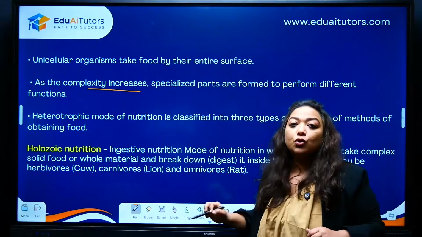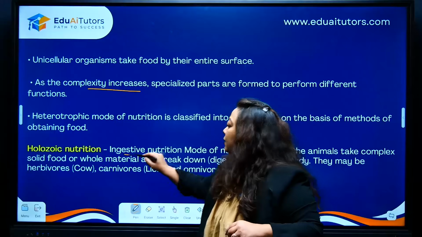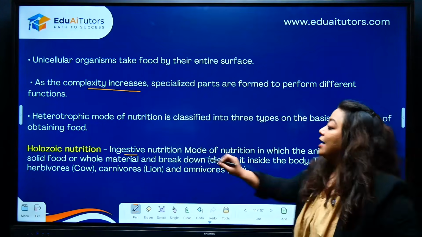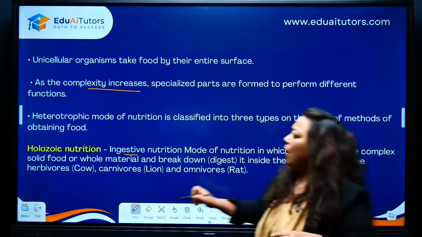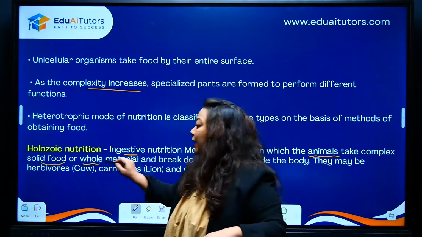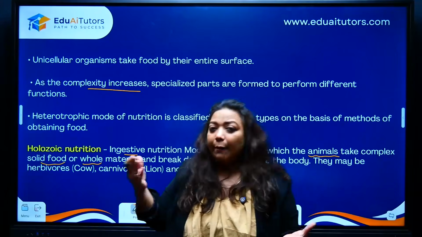Starting with holozoic. Holozoic means literally whole. You ingest, put it inside your mouth, okay? You ingest the nutrition and the animals will take all the complex solid food whole. That's why holozoic, keep that in mind. Use that as a trick. Do not try and by heart. Don't mug up.